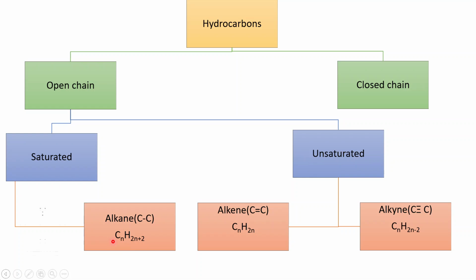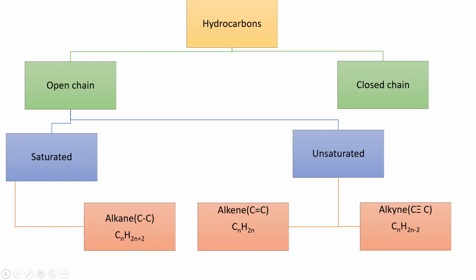The simplest alkane is methane. In a saturated hydrocarbon, all the four valencies of carbon are satisfied by single covalent bonds. Thus, in alkane, the covalent bond seen is a single covalent bond.